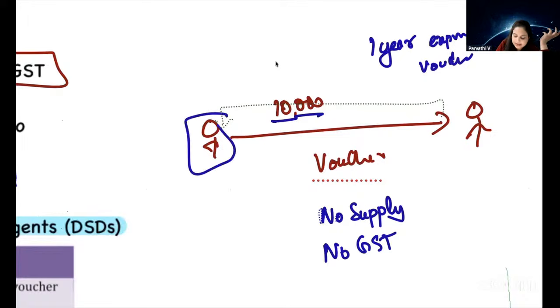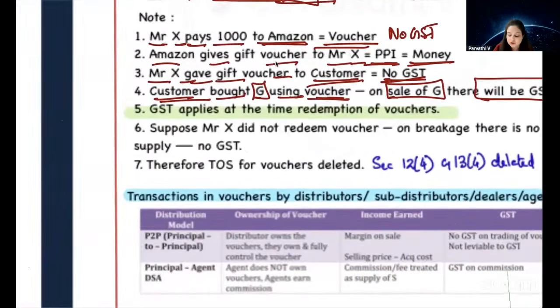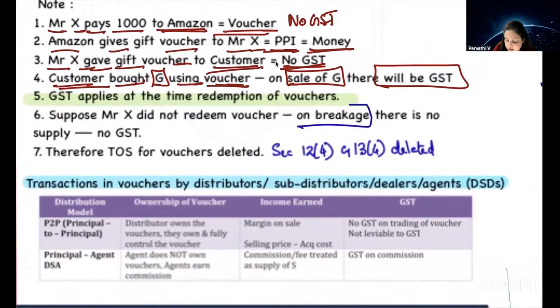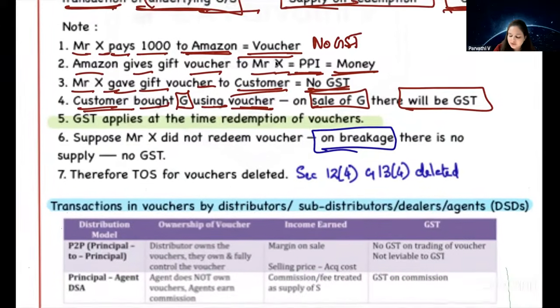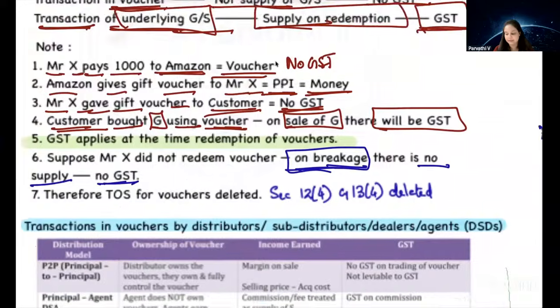So basically Kalyan Silks is holding this 10,000 rupees. Did they supply something? No. So what if the voucher is not redeemed at all? In that case, it is called breakage. Here the government has clarified that in case of breakage, just think, is there a supply happening? No, there is no supply. Did Kalyan Silks supply something? No, there is no supply. Therefore, on breakage, GST is not applicable.